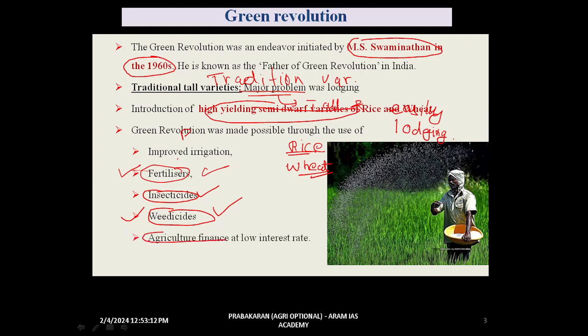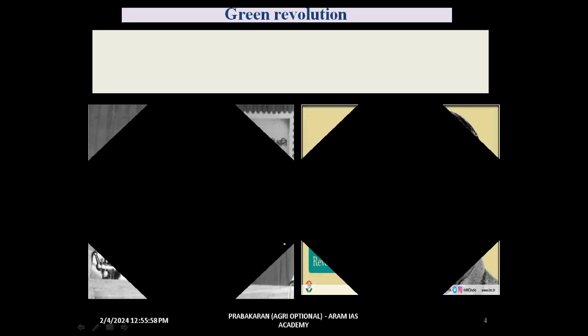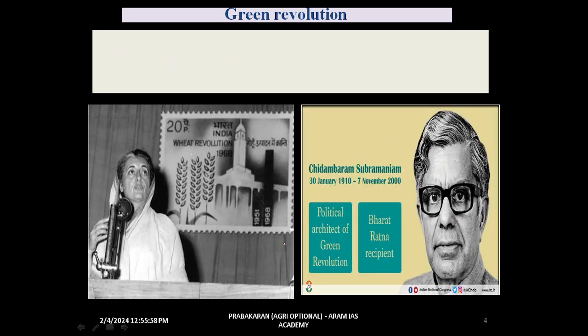The fourth component was credit. This credit was given to farmers at a very low interest. One more aspect we can discuss is the synergy between the scientific community and the politicians. The Prime Minister at that time was Srimati Indira Gandhi ma'am, and the Agriculture Minister was C. Subramaniam sir. Their synergy between the scientific community and the politicians resulted in an increase in our production.